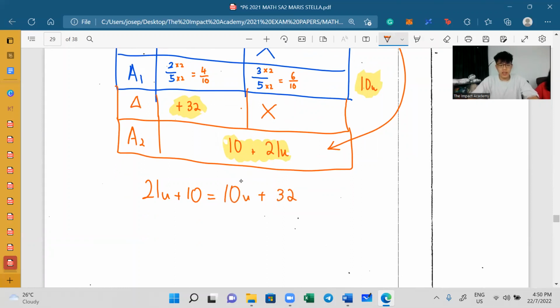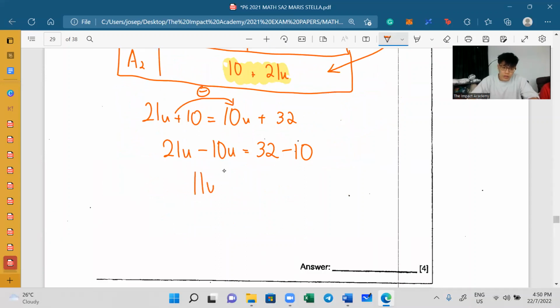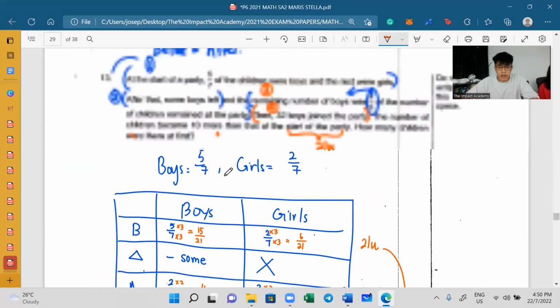Okay? Now, once I have the same family set together, then I think everything should be quite easy for you guys already. So 21 units minus 10 units is equals to 32. I didn't move, right? But I will be moving my plus 10. Be very careful. You see, I said plus 10. So when you move it over, you know it's minus. Make sense? Over here, you'll get 11 units equals to 22. 1 unit is equals to 22 divided by 11. We know 1, 1, 2, 2, so we get 2. All right, once I'm done with this, I can read the question.